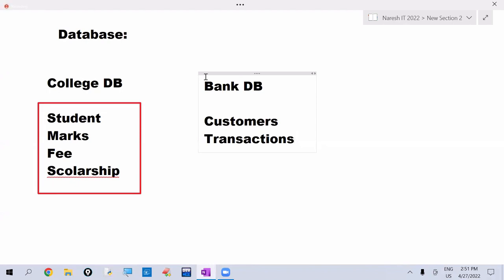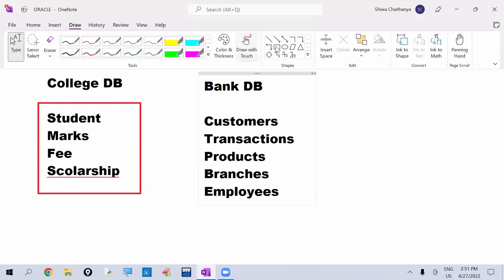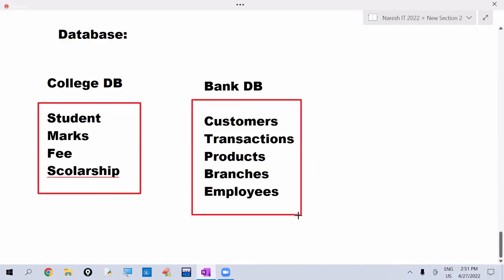They have to maintain their products details. So which type of loans they are offering. Are they offering vehicle loan, or home loan, or gold loan, or personal loan, or educational loan? Which products they are offering, their products details, their branches details, their employees details, etc. This we are calling as the bank database. So like this, you take any organization, that organization must maintain the database.